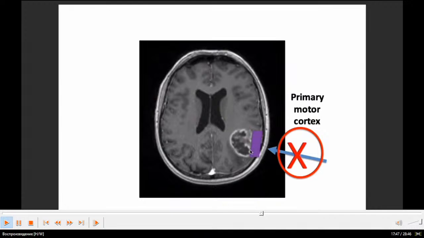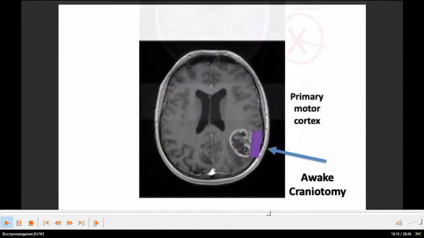That's why nowadays neurosurgeons do tractography, and we plan with neuronavigation how to make the approach, which approach to choose, so as not to injure any tracts from the brain to the spinal cord or from the spinal cord to the brain. Because the primary motor cortex is situated here, that's why I'm choosing awake craniotomy.